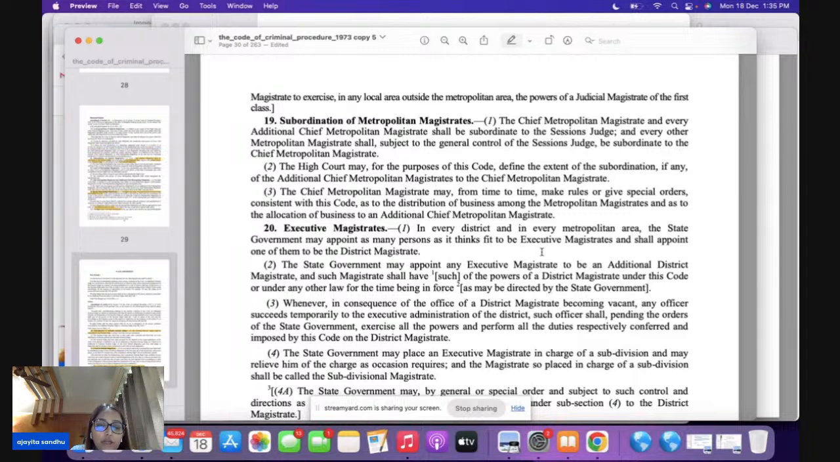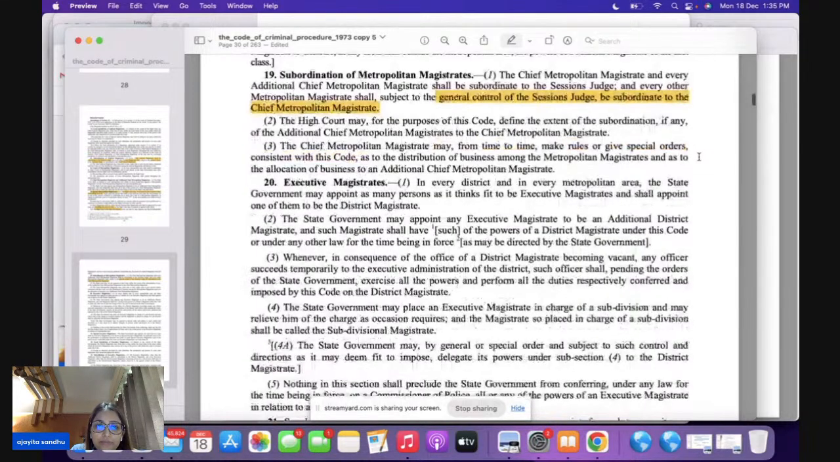But the other metropolitan magistrates are always subordinate to the chief metropolitan magistrate. Please understand here that the general control will always be of the session judge, but when you speak of subordination, here they are going to be subordinate to the chief metropolitan magistrate.